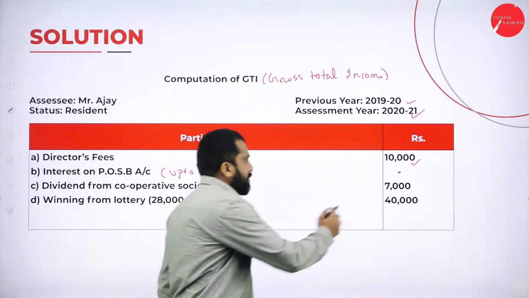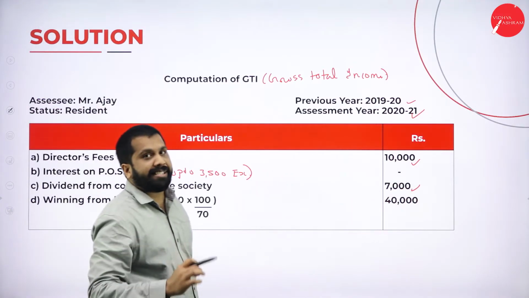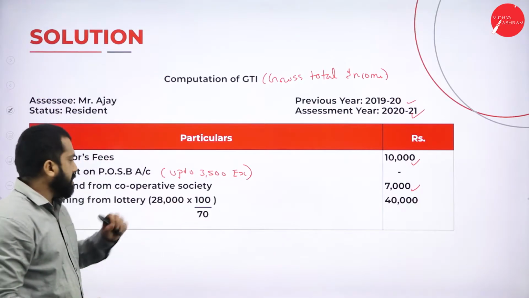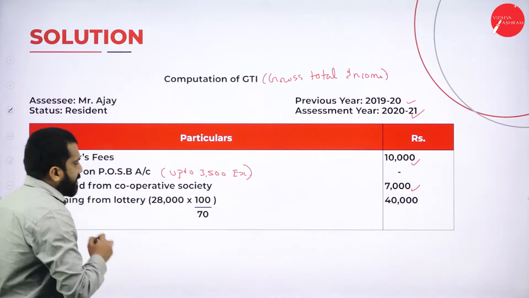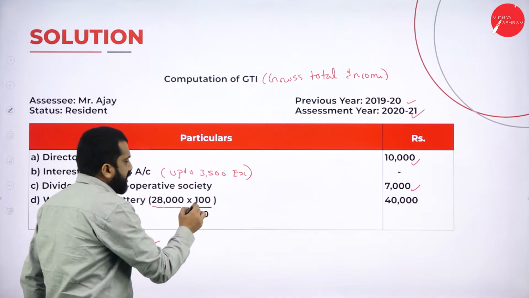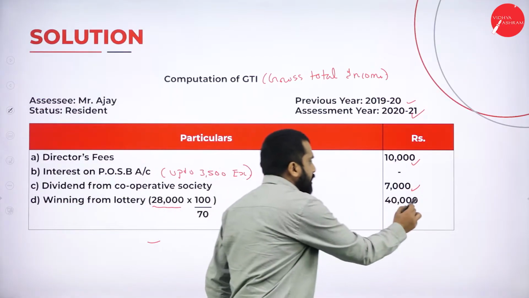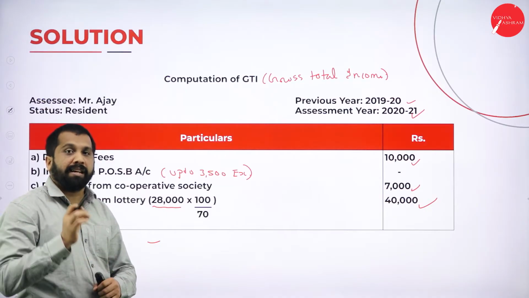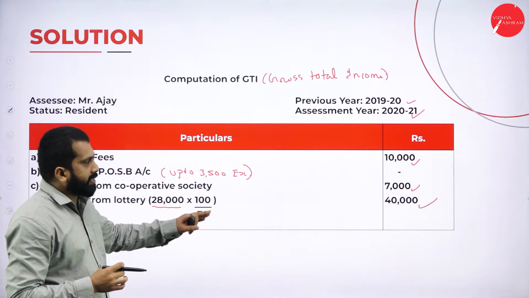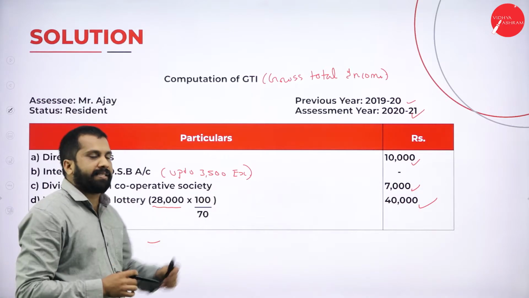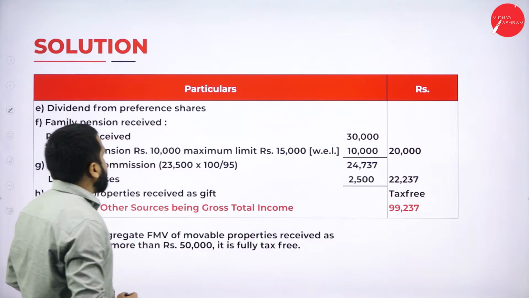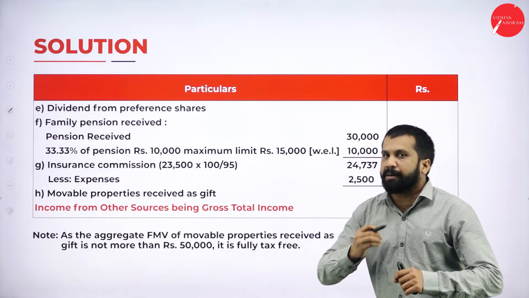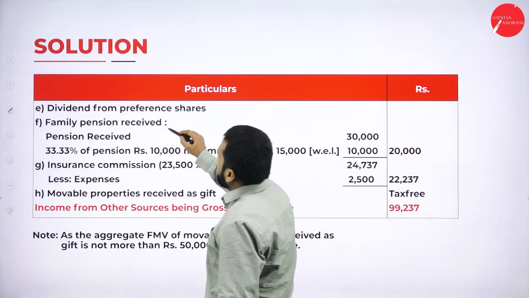Dividend from cooperative, as I told you, it is fully taxable. There is no exemption for cooperative society. Then winning from lottery, as I told you, 28,000 into 100 divided by 70, it will become 40,000, because in the bracket they have mentioned net. If the word net is there, you are supposed to calculate this. Next, dividend from preference shares, fully exempted. Why? Because Indian company.